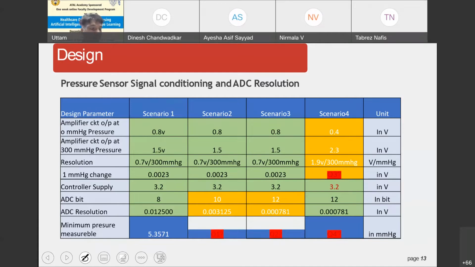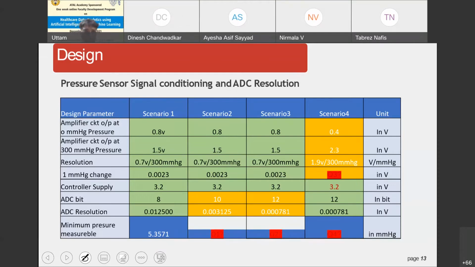Similarly, we should also be able to check the output of the pressure sensor at the highest level, that is 300 millimeter of pressure, and we get the corresponding output voltage as 1.5 volt. So if we change the pressure from 0 to 300, the output voltage changes from 0.8 volt to 1.5 volt. We need to calibrate the entire pressure range for this small range, from 0.8 volt to 1.5 volt.